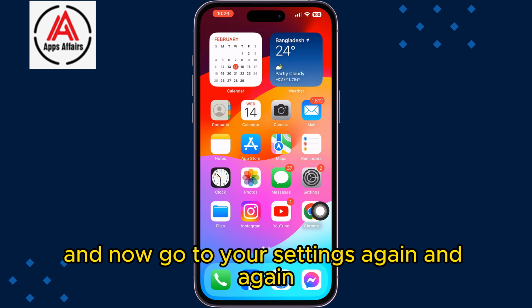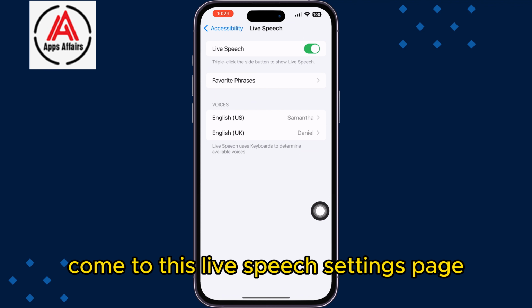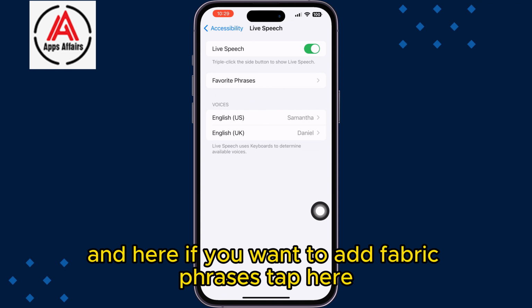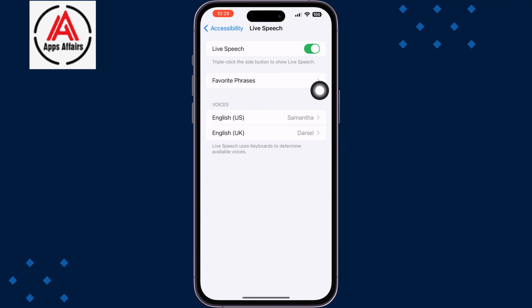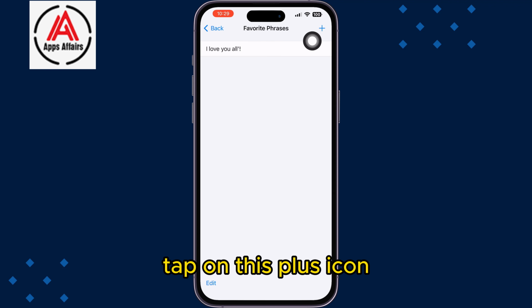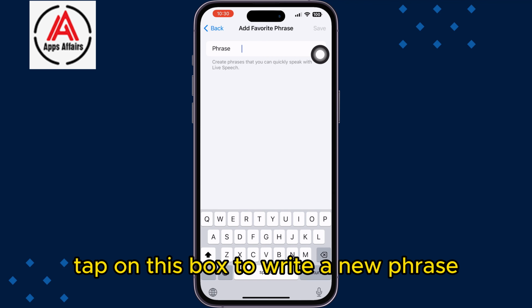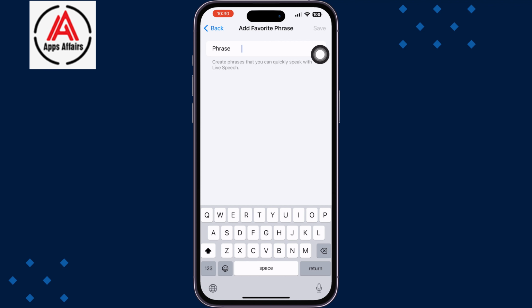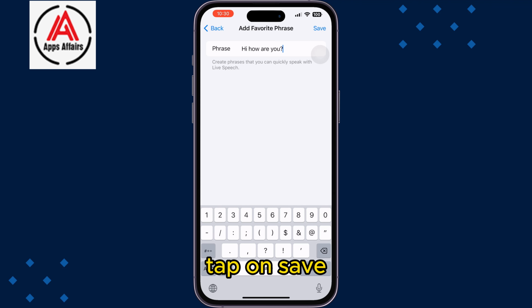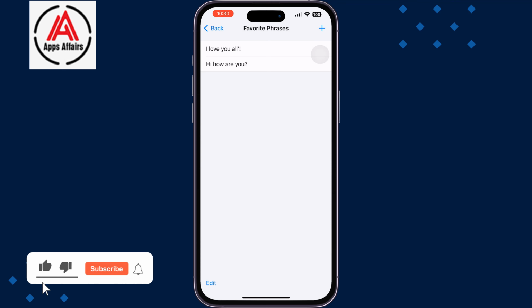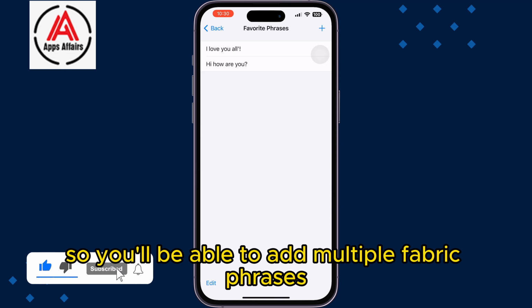And now go to your Settings again and come to this Live Speech settings page. And here if you want to add favorite phrases, tap here. Tap on this plus icon. Tap on this box to write a new phrase. Tap on Save. And that's how you'll be able to add multiple favorite phrases.